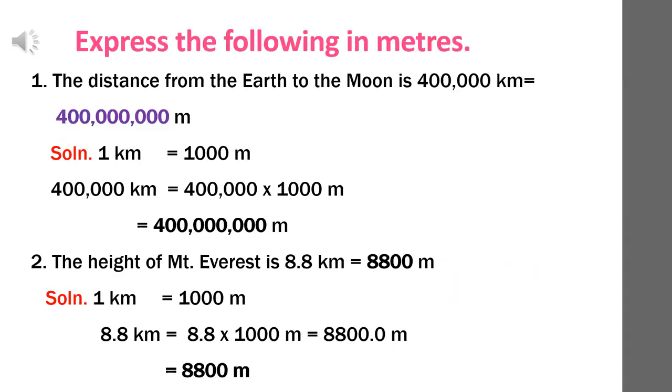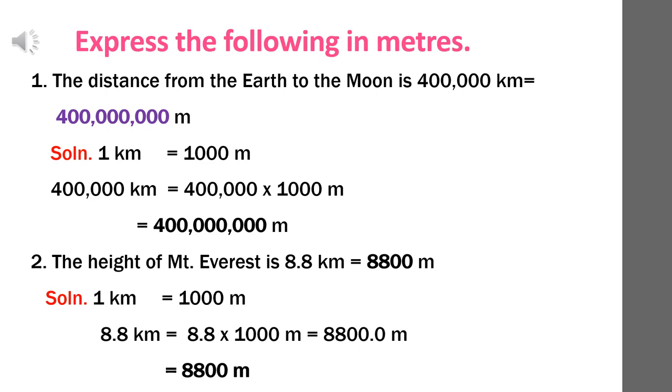Express the following in meters. Problem 1. The distance from the earth to the moon is 4 lakh kilometer. Solution. 1 kilometer is equal to 1000 meter. 4 lakh kilometer is equal to 4 lakh into 1000 meter. We get 40 crore meter or 4 into 10 power 8 meter.